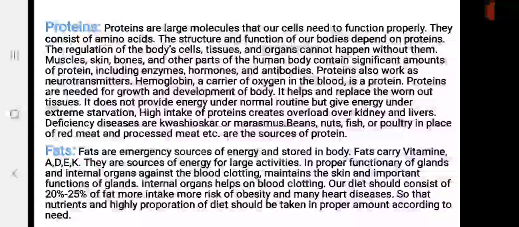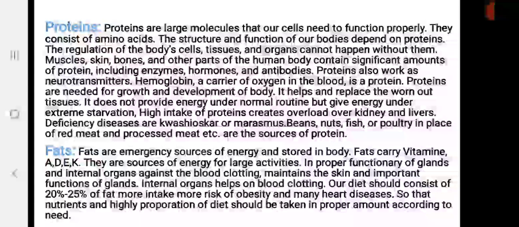And when we take it in a less amount, it may cause marasmus, which is known as lack of strength, and it may cause kwashiorkor. This problem used to come in children. It is related with the growth of children.